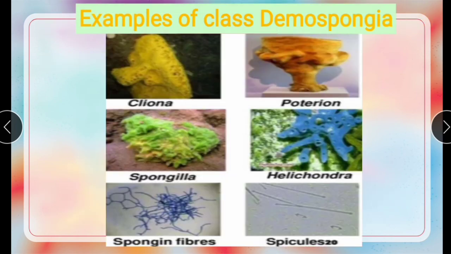Next, examples of class Demospongiae. See here, Cliona, Poterion, Spongilla, Sponginella, Halichondria, and spongin fibers. These are the examples of class Demospongiae. These are all very important in economic importance.